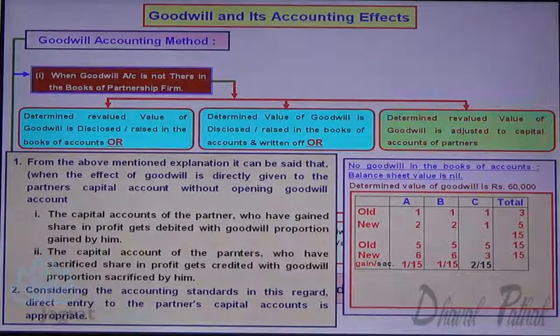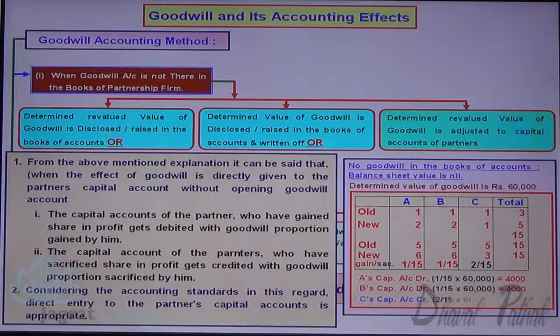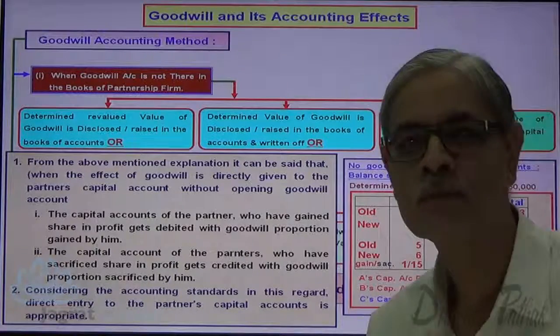Now see, 60,000 into 1 by 15, 4,000 is to be debited to the capital account of A because A is a gainer. B's capital account is to be debited 60,000 into 1 by 15, 4,000, because B is also a gainer. But the third partner C has sacrificed 2 against 15, so 60,000 into 2 by 15, 8,000 is to be credited to the capital account of C.